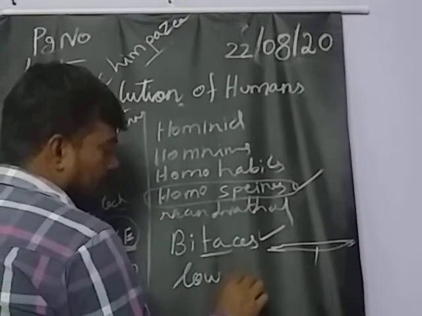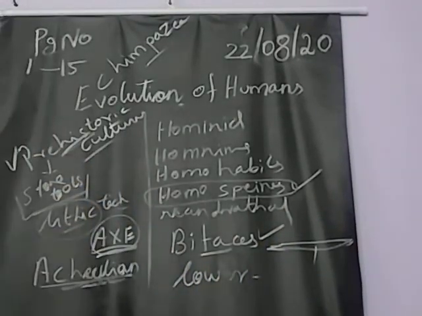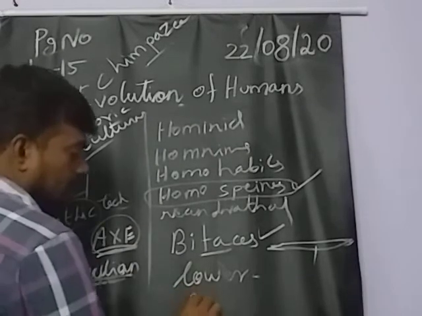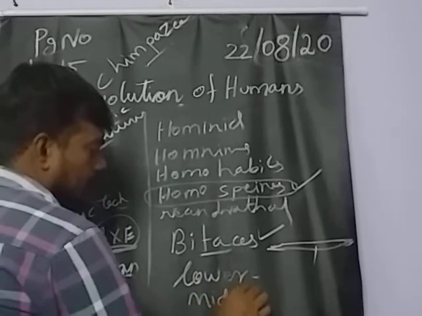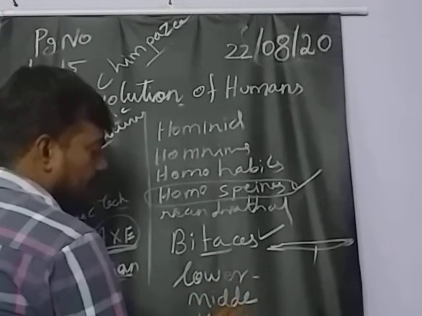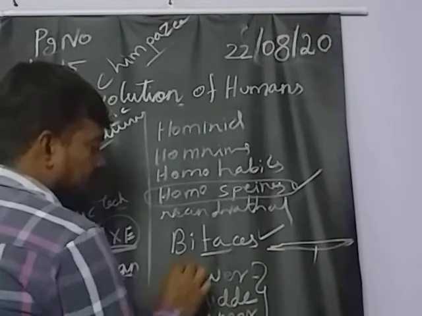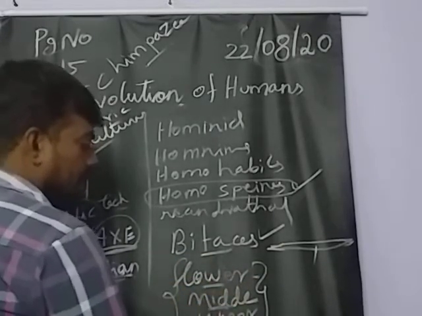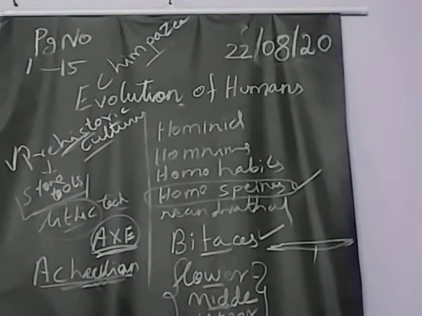They divided the Paleolithic culture into lower, middle, upper. In every culture we have this category only. So the bifaces and Acheulean come under Paleolithic culture.